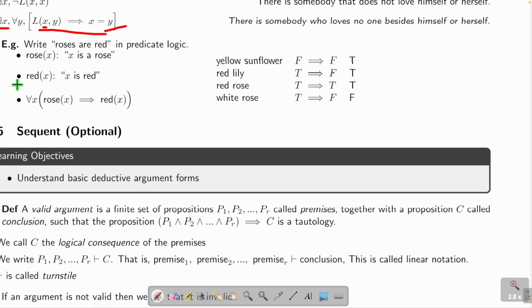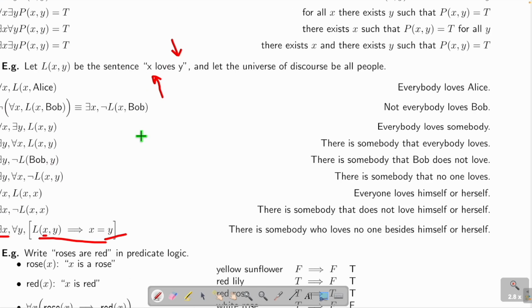Here's the thing, practice. Roses are red, so I can say X is a rose and X is red, then I can have this. For all flowers, if X is a rose, implies X is red. Again, let me recap. We are doing logic, so there's no free will. Don't tell me, oh, in the first 4 months a rose is still growing, it's a white color, it's not red. No, we're talking about logic. So if what is defined as a rose logically is a rose, then it must be red. No freedom, okay? And then you can do the same thing for sunflower, red lily, whatever, and then you say, okay, sunflower is yellow, so it's not true, and so on, okay? So this is predicate logic. That's it.